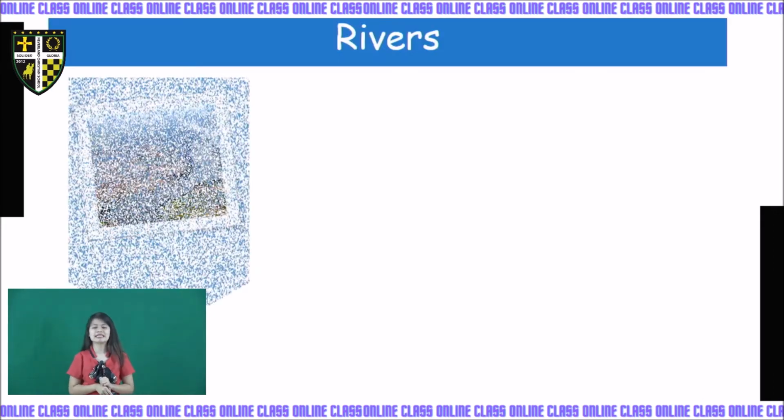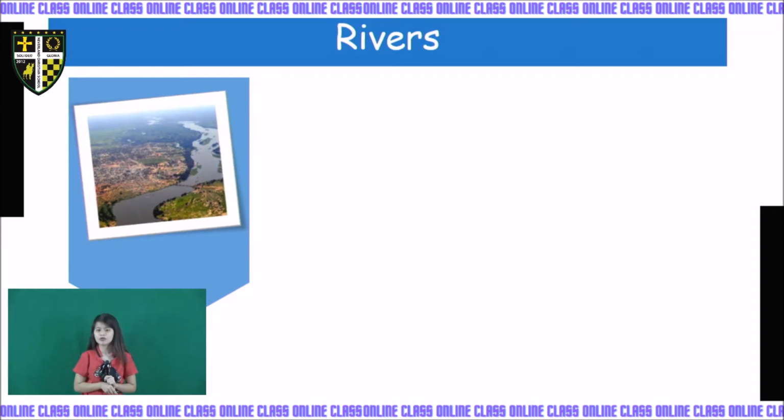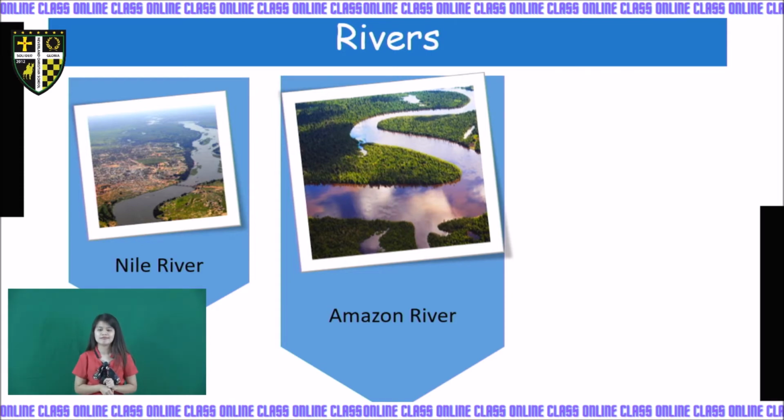We have examples also for rivers. Don't forget these three examples. First, we have the Nile River, and the Nile River is found in Africa. Next example, we have the Amazon. Amazon also creates different colors of water. The Amazon River is found in South America, and it is another enormous river.